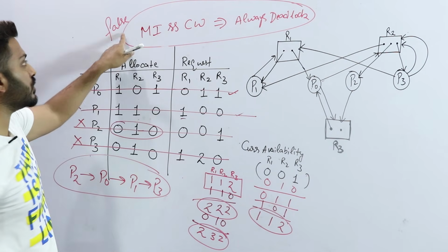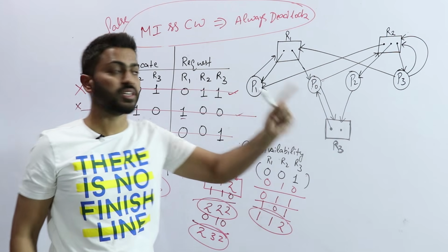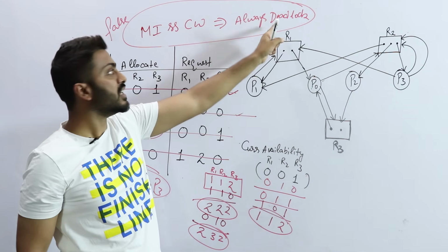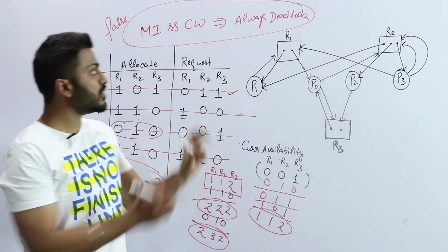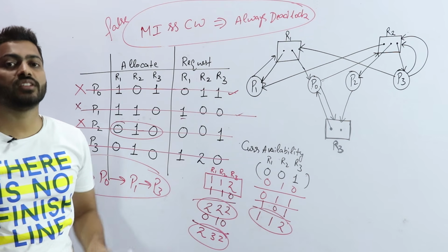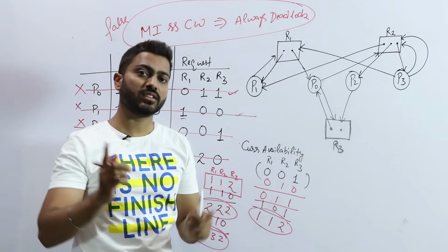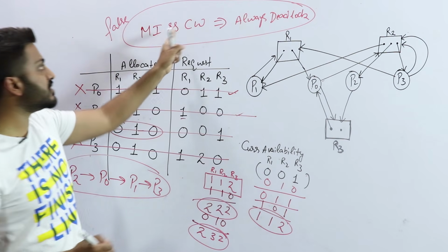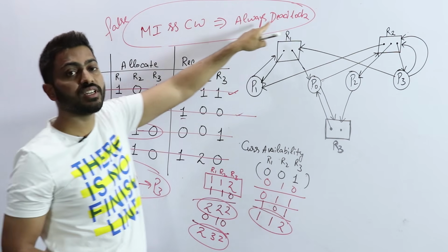No, this is false. This is true for single instance, but false for multiple instance. It is only a sufficient condition, not a necessary condition. In single instance it is both the sufficient and necessary condition for deadlock. But for multiple instance it is sufficient but not necessary.